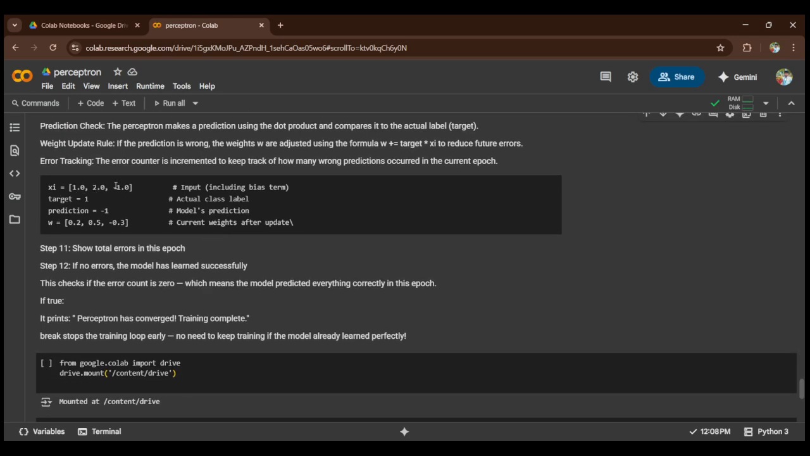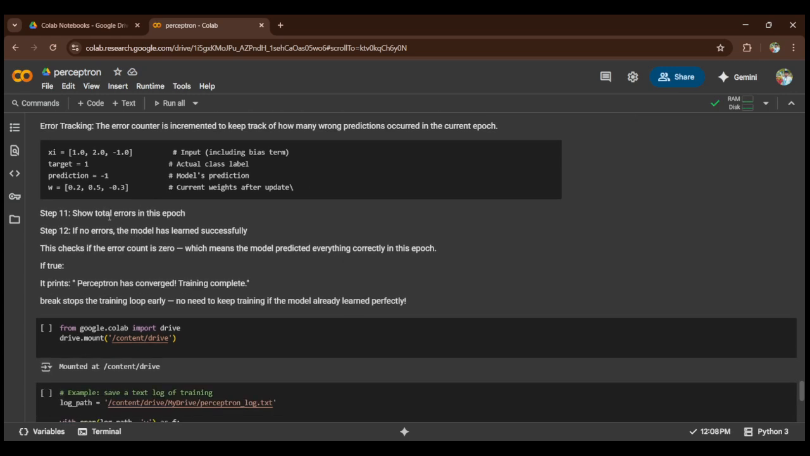In this example, xi is equal to [1.0, ...]. This is the input, including the bias term. Target is equal to 1. It is the actual label. And prediction is minus 1, the model prediction. W is the current weight after update. Then step number 11 shows the total error in the epoch. Step number 12: as I said, if there is no error, it will print that it has successfully learned.